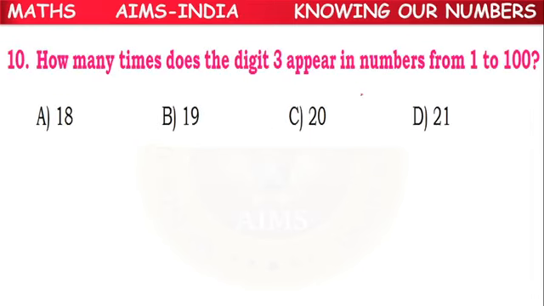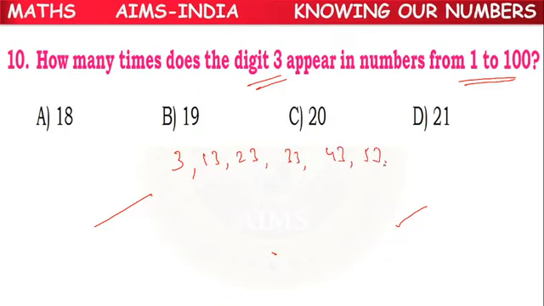Next question. How many times does the digit 3 appear in the numbers from 1 to 100? So how many times will come? First it starts from 3, 13, 23, 33, 43, 53, 63, 73, 83, 93. Is there anything else?